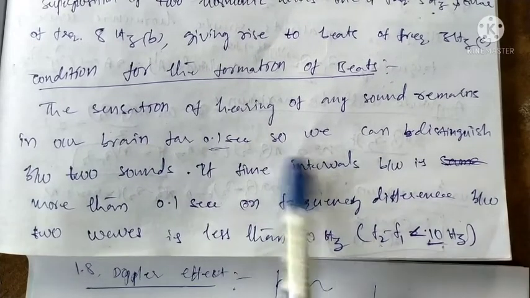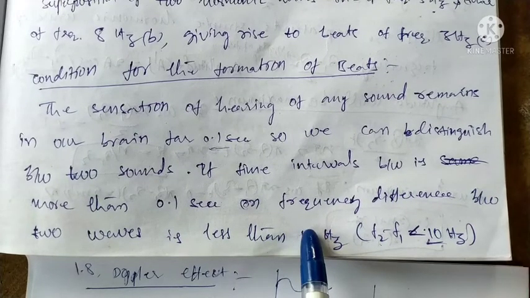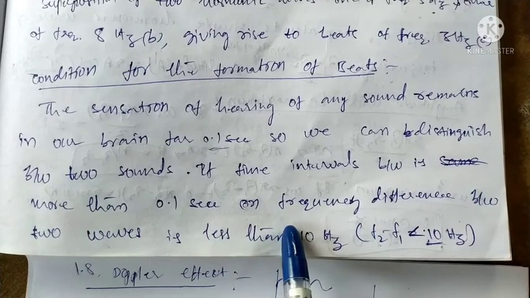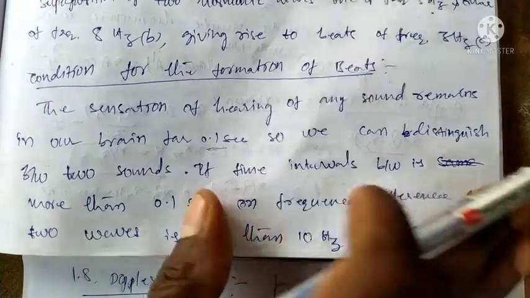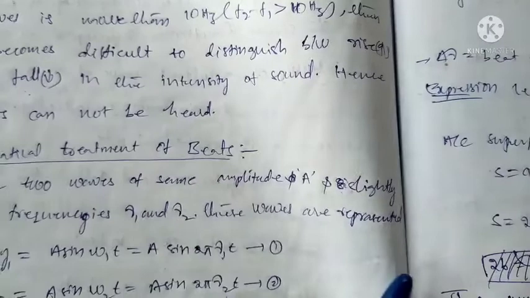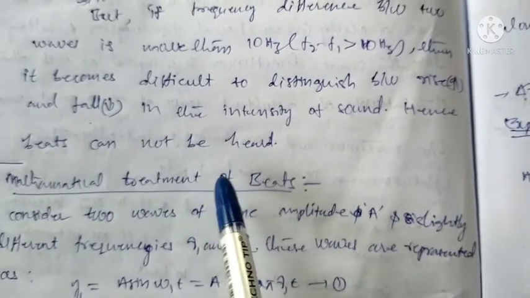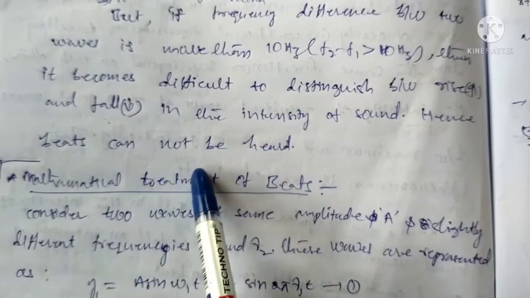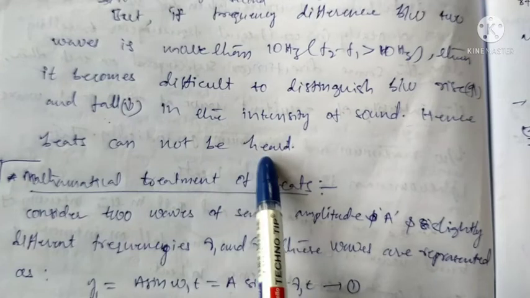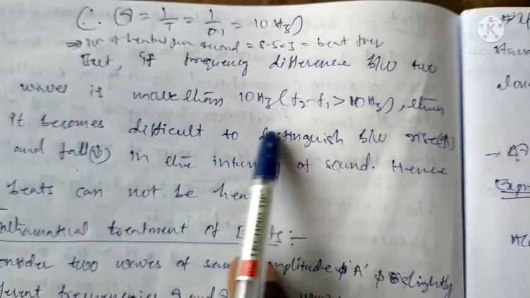Suppose the frequency difference is greater than 10 hertz. Then we can't hear the different sounds, because the frequency is higher. Beats cannot be produced or heard when the frequency difference is above 10 hertz.